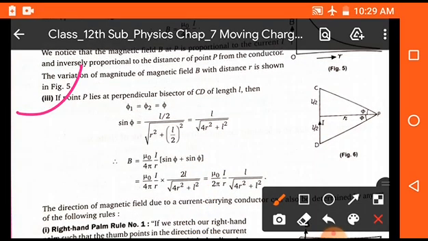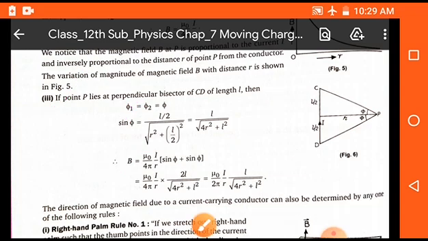Now, the third case is if point P lies on the perpendicular bisector of CD. That means it is just in the middle of the CD part. In this case, phi 1 and phi 2 both will be equal to a new angle, phi. First of all, we will find the value of sin phi, which is L upon under root 4 r square plus L square, and by putting the value of sin phi we get B is equal to mu naught upon 4 pi, I upon r into 2L upon under root 4 r square plus L square. This is the required value.